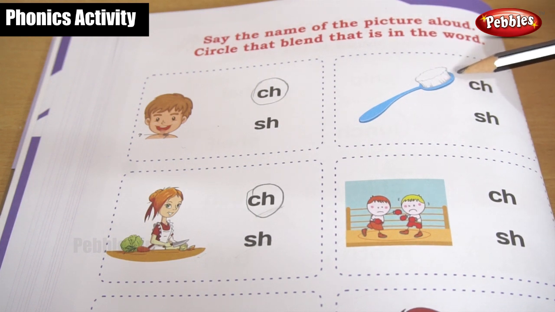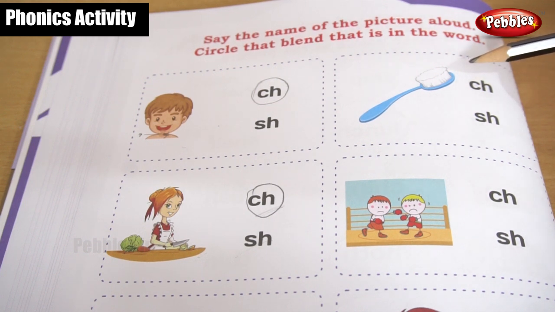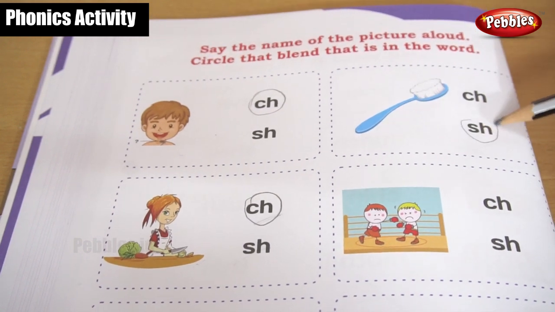What is this? This is a brush. What is the spelling for brush? B-R-U-S-H, not C-H, because if it is C-H, then it will become a different sound. It's a sh sound. So the S sound will be here.